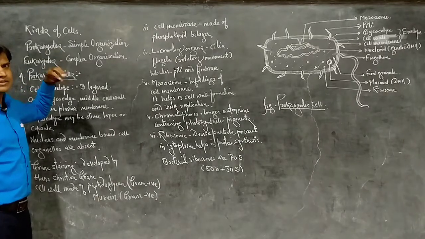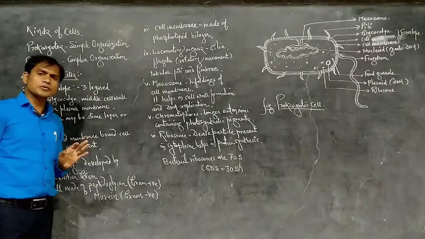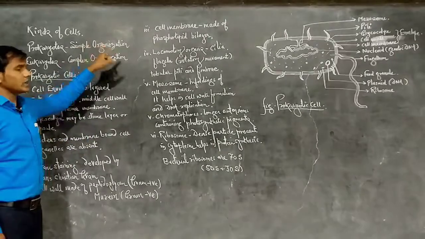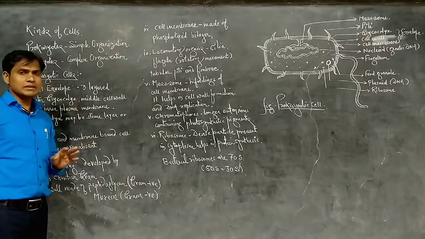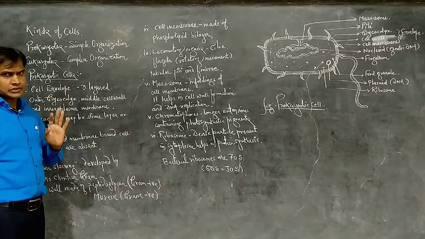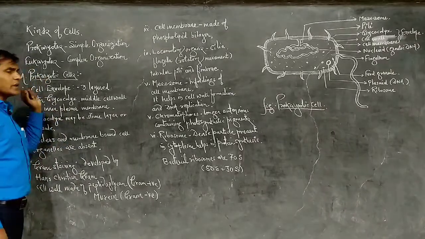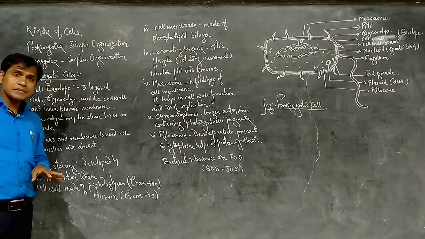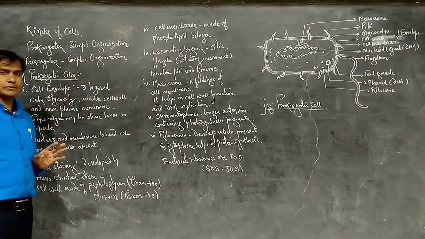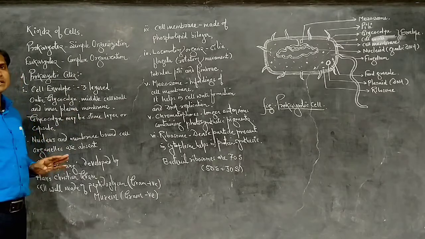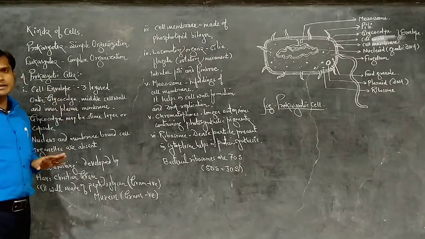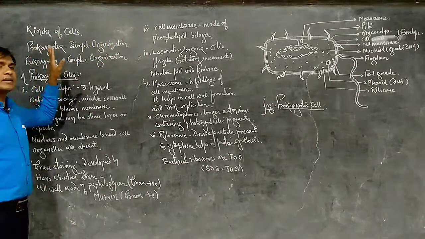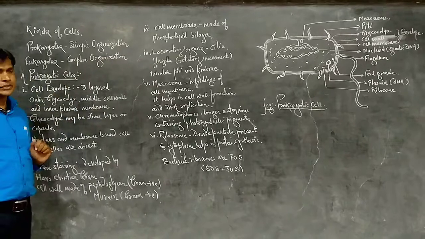Prokaryotes are organisms which are composed of prokaryotic cells. Prokaryotic cells have simple organization. These are primitive cells with simple organization. Another type is eukaryotes, or the eukaryotic cell. The cell is advanced with complex organization. So broadly two types of cells are there: the prokaryotic cell, a primitive cell with simple organization, and the eukaryotic cell, an advanced cell with complex organization.